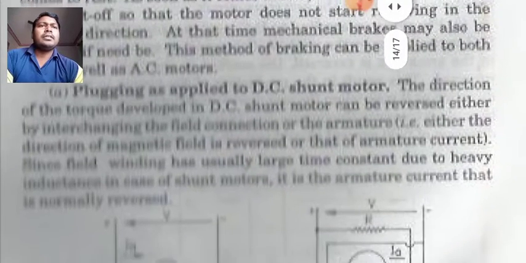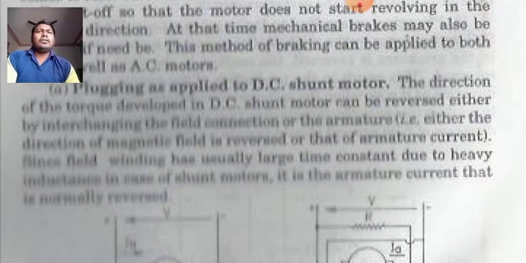Plugging as applied to DC shunt motor. The direction of torque developed in a DC shunt motor can be reversed either by interchanging the field connection or the armature, whichever you may interchange. Now, since the field winding usually has a large time constant due to heavy inductance in the case of a shunt motor, it is the armature current that is normally reversed.